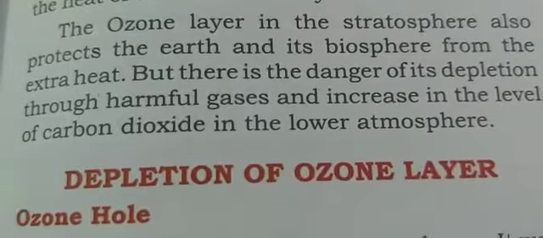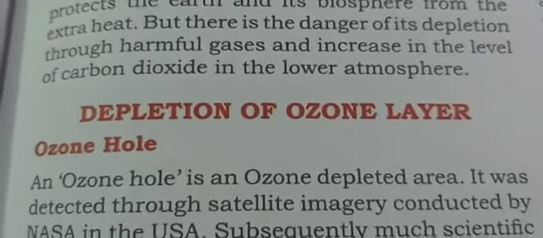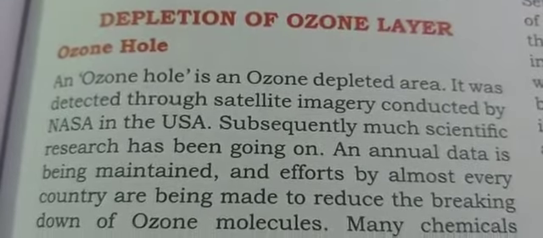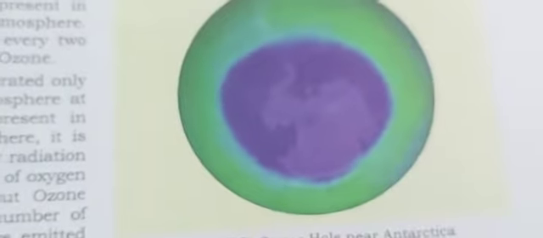Now the next one is depletion of ozone layer. Now see, children, you can see the ozone hole. So children, what happens when ozone depletion takes place? An ozone hole is an ozone depleted area. Here you can see the depleted area. It was detected through satellite imagery by NASA in the USA.